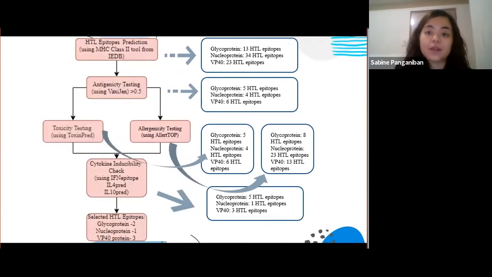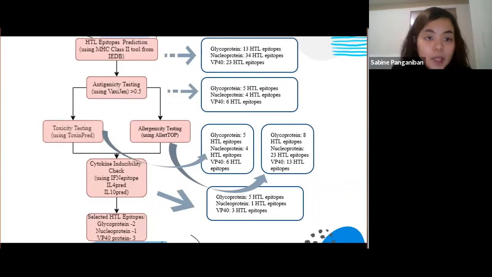Within the 0.7 percentile rank, the IEDB MHC class 2 allele binding prediction tool identified 13 HTL epitopes under glycoprotein, 34 for nucleoprotein, and 23 for VP40. Among them, 5 epitopes under glycoprotein, 4 under nucleoprotein, and 6 under VP40 met the VaxiJen threshold, which is 0.5. All the resulting epitopes were predicted to be non-toxic.